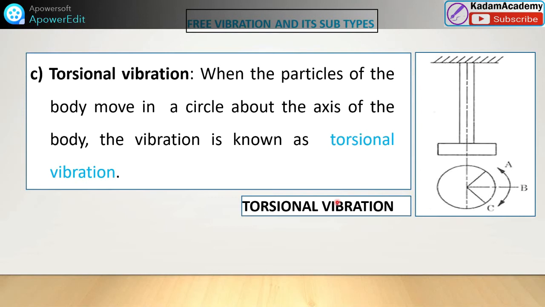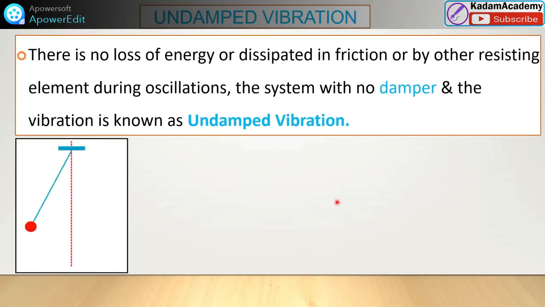We are going to solve numericals, and there are very many applications when we see with open eyes in industry. Next category is the undamped vibration. This is also under this vibration.